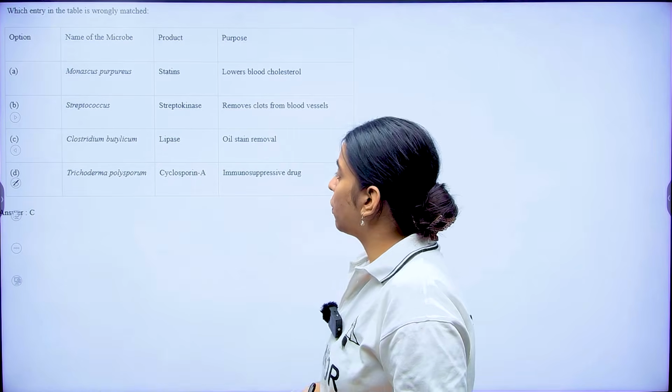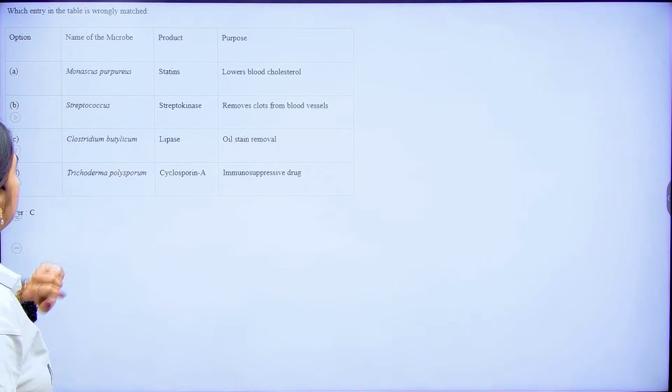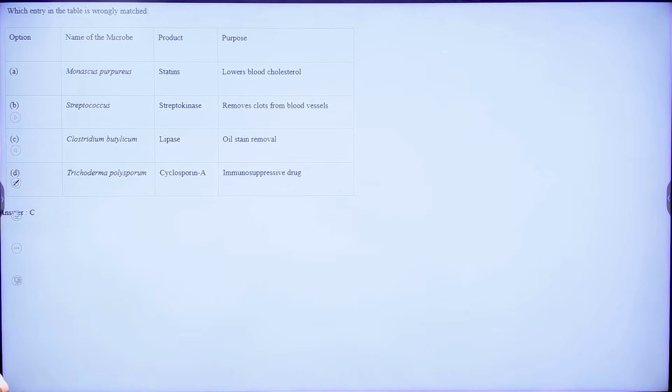Now coming to your question number 33. Now it says that which entry in the table is wrongly marked. Right? So now what you have to do, you have to tell which entry is wrongly marked. Unfortunately, the answer is already mentioned.